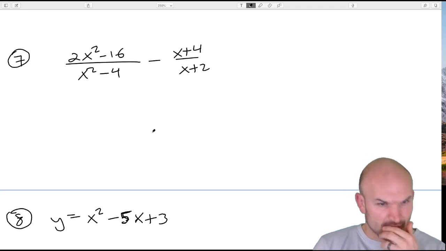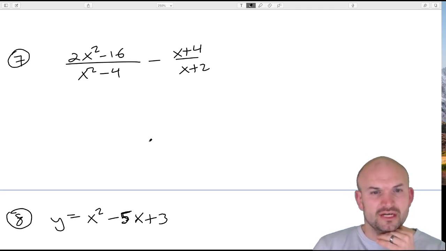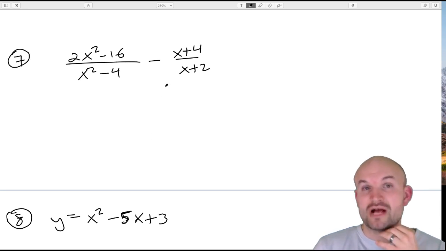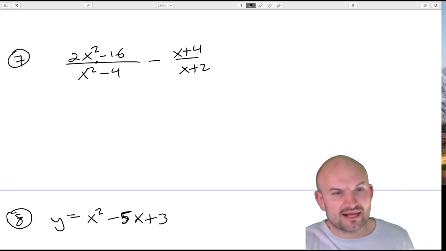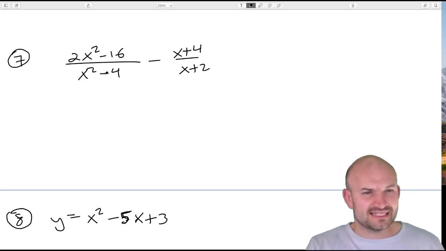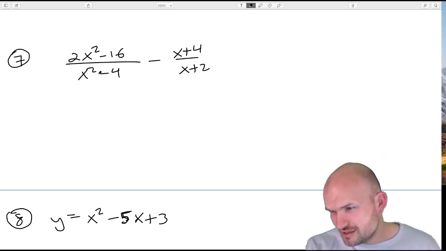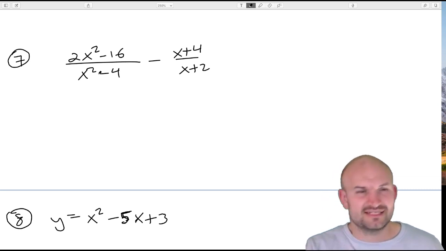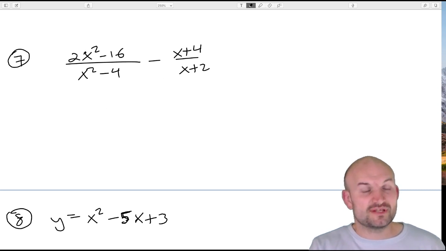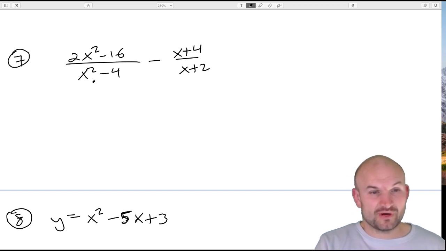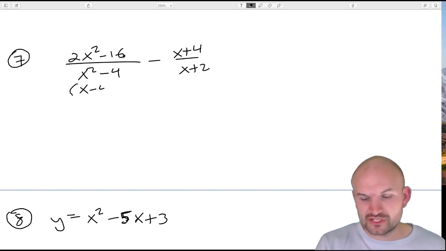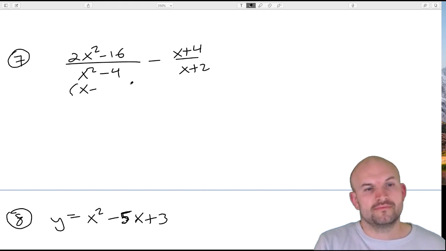So the first one looks like we're going to be subtracting. And one thing I recognize is that 2x squared minus 16, well, that doesn't seem as nice. So this looks like a difference of 2 squares, but it's not a difference of 2 squares. This is a difference of 2 squares. This can be factored into x minus 2 times x plus 2.